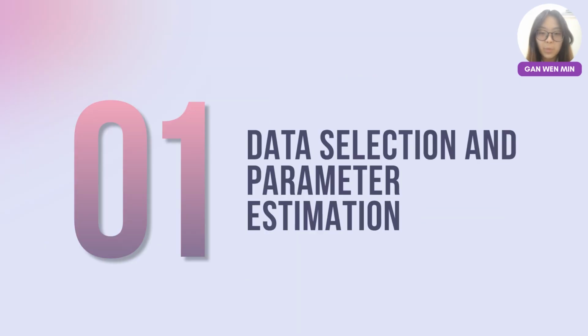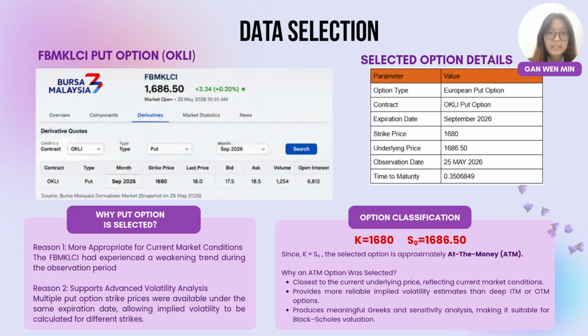Next, we will move to the first part, which is data selection and parameter estimation. For this assignment, we selected the FBM KLCI European Put Option, or OKLI, from Bursa Malaysia, observed on 25 May 2026. The underlying FBM KLCI level was 1,686.50, while the option has a strike price of 1,680 and expires in September 2026.